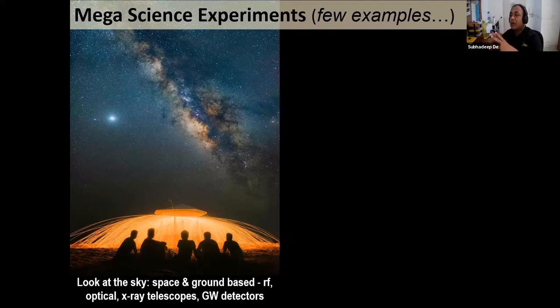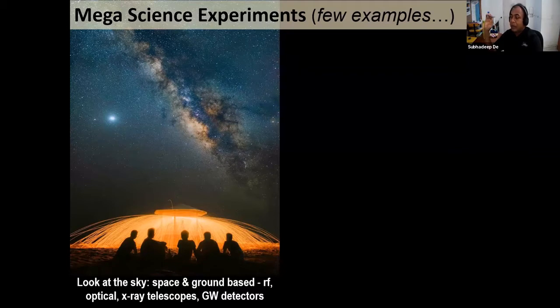There are several different experiments. Some of the experiments are really, really mega science experiments that involve lots of people from different countries, different expertise like engineering, physics, astronomy, optical physics, and so on. And it involves thousands of people and very big setups.